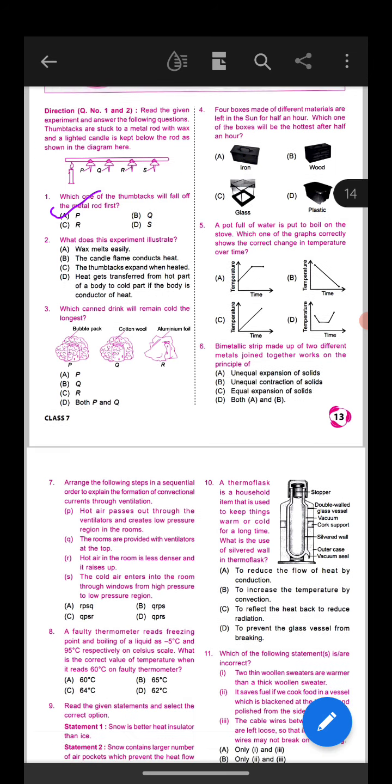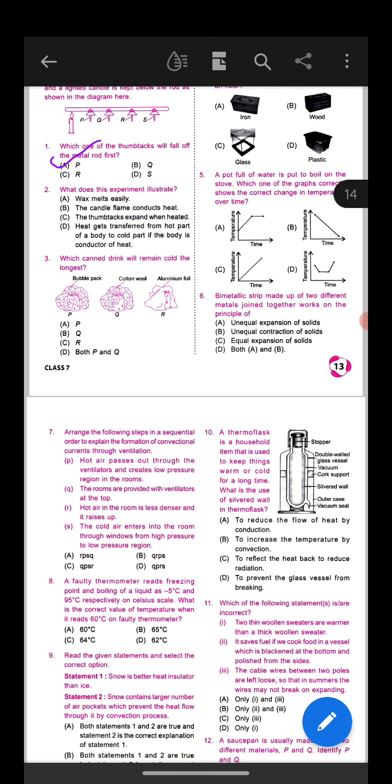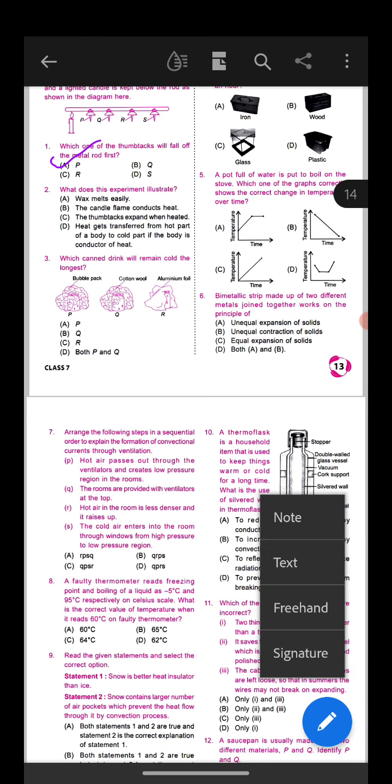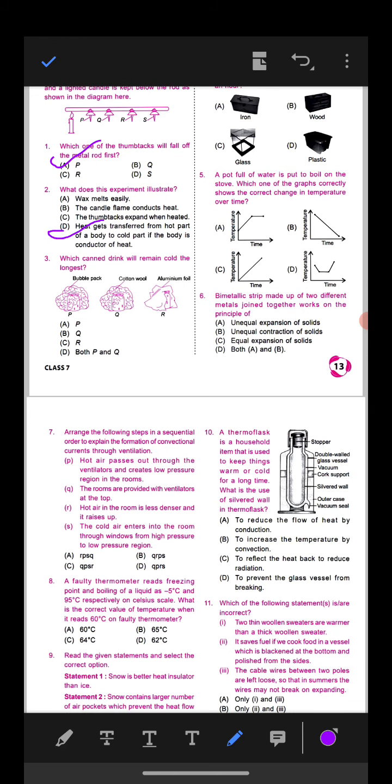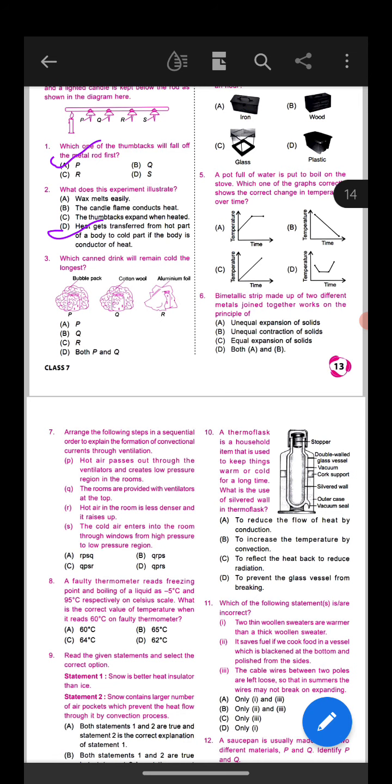Next is, what does this experiment illustrate? The first option is wax melts easily. Second option, the candle flame conducts heat. The third option, the thumbtacks expand when heated. And the fourth option, heat gets transferred from the hot part of a body to the cold part if the body is a conductor of heat. So which one is the correct answer? The correct answer is option D. Heat gets transferred from the hot part of a body to the cold part if the body is a conductor of heat.